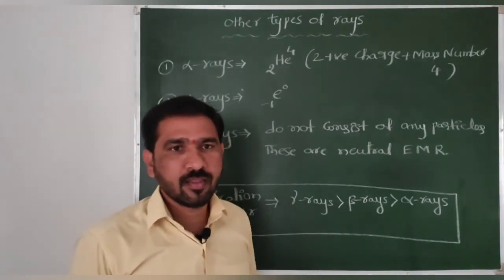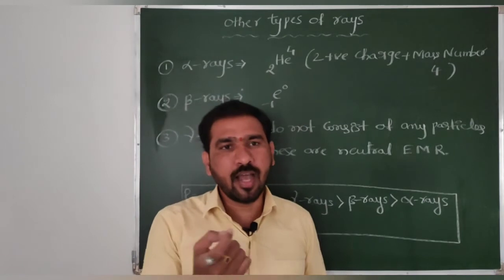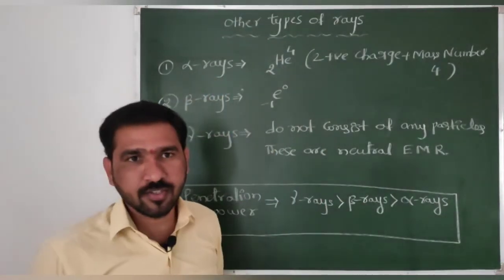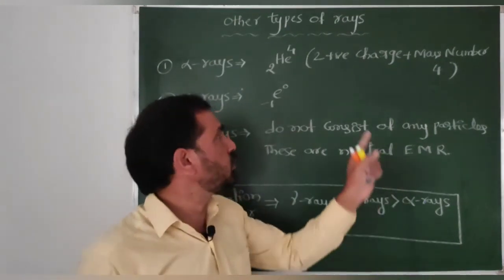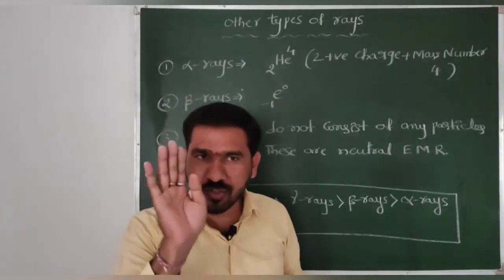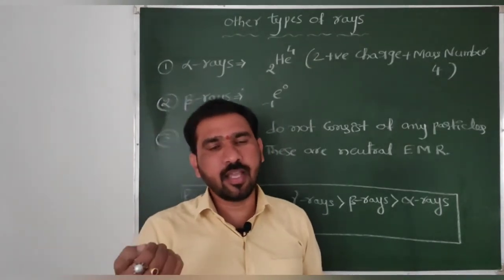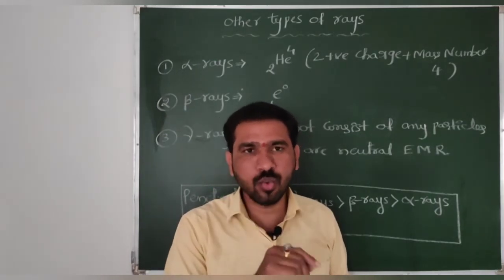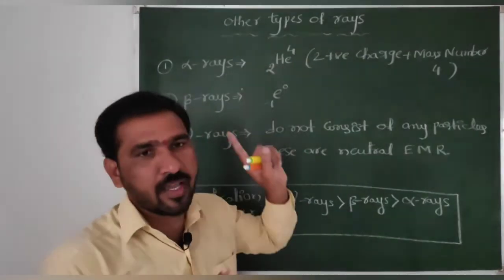No. That is the difference between the helium element and He24, which is equal to alpha rays. The number of electrons in alpha rays is 0. An individual helium element has 2 electrons, 2 protons, 2 neutrons and mass number 4.